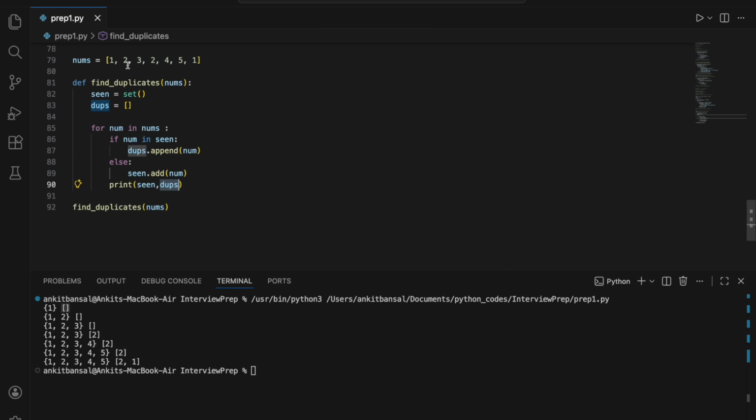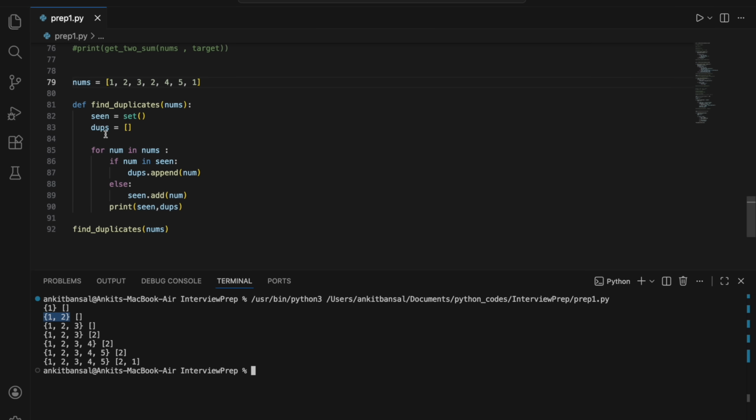Dupes nothing is there. The second iteration, you see, again there are two elements in my set that I declared, right? And nothing is there. Again 3, right? Now when it goes to the fourth iteration, 2, right? Now 2 is there in my set, yes, 2 is there in my set, it means 2 is a duplicate, so it will just add 2 here in my dupes list, right? Next again it will say 4, 4 is there, no, so it will add 4 to my set, right? And all this lookup is O(1), right? And then it will see 1 is also there and it will add 1 also. So this is how it is working.